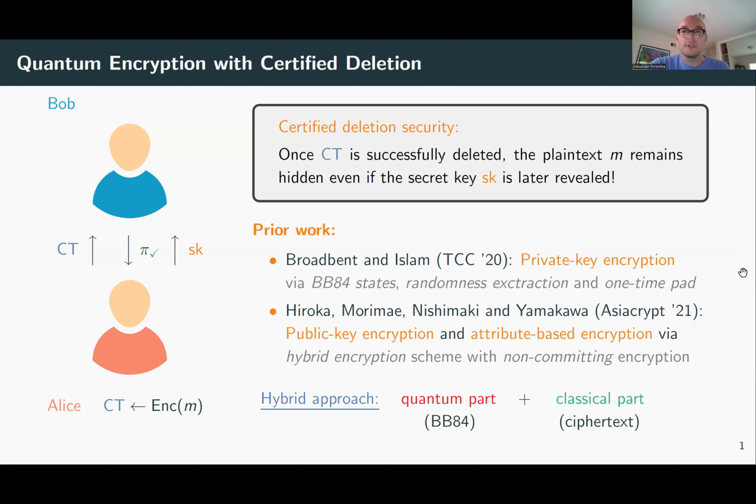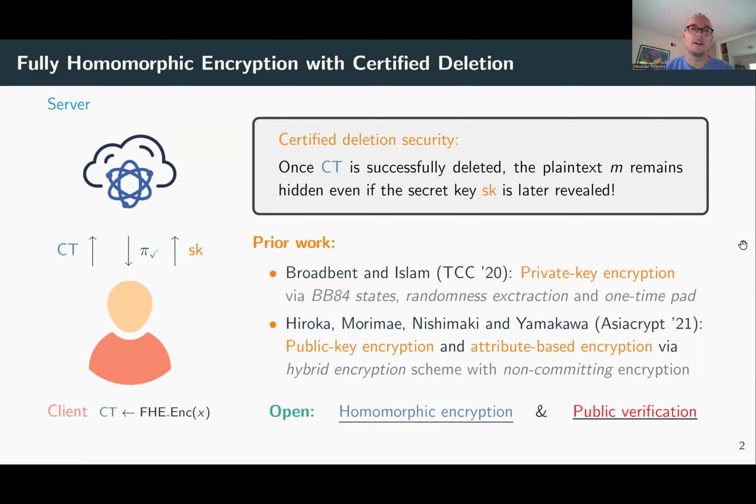One thing that's been open for a while is the idea of homomorphic encryption with certified deletion. It's the same setting as before, except that you may also want the server to compute on encrypted data, but also maintain the certified deletion property. Another thing is the idea of public verification.